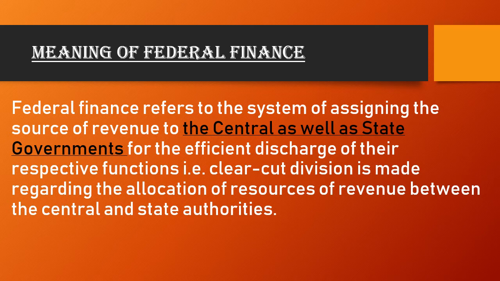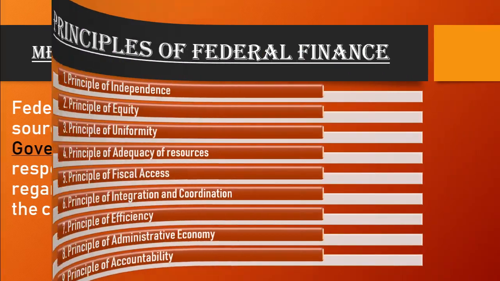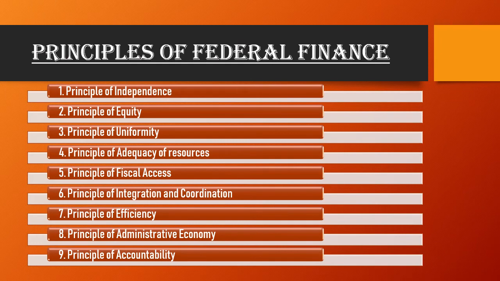Let's have a look at the principles. What are the rules which should be followed? These are the principles of federal finance. The first one is the principle of independence. Under this system, the government should be autonomous and free in its internal financial matters.